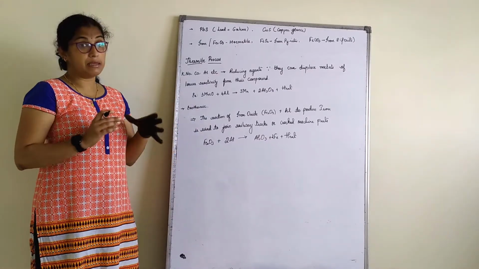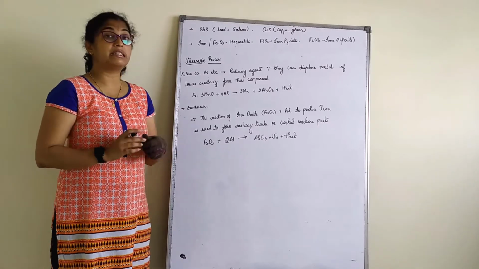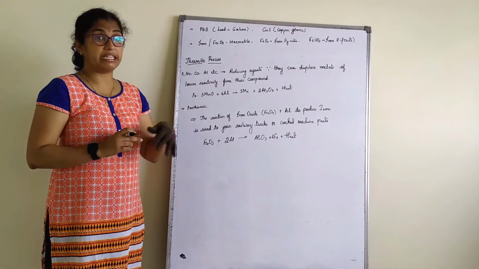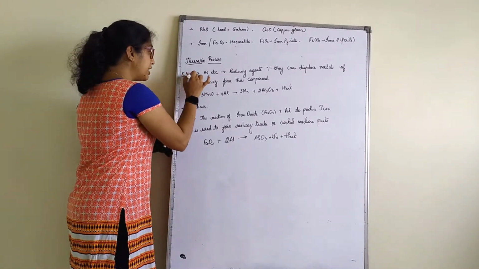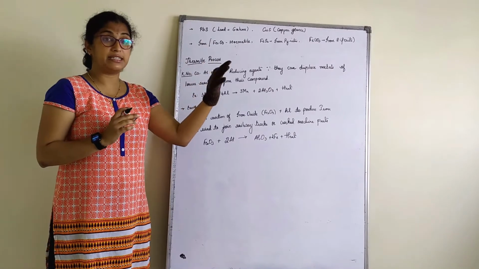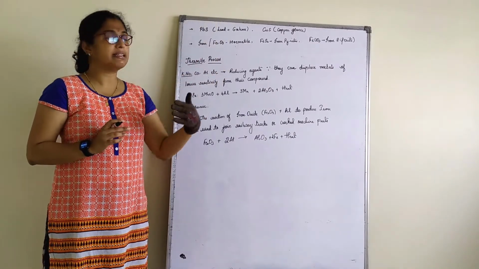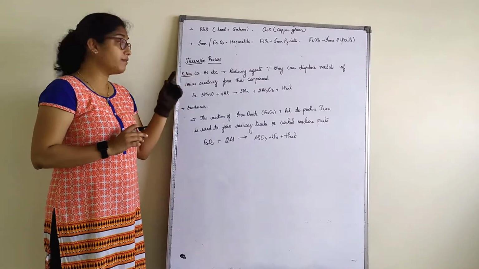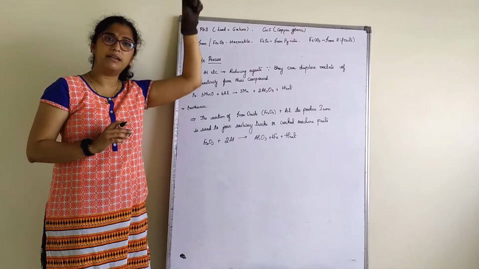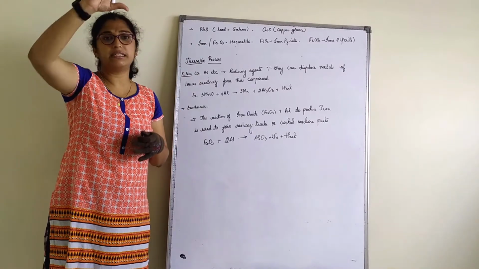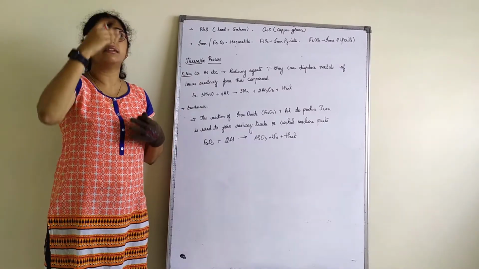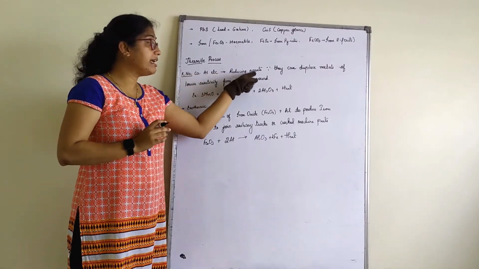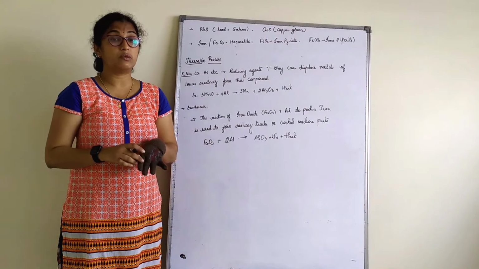Now next, an important process is called the thermite process. What is this? Metals of the high reactivity series: we know that potassium and sodium are high reactivity series, but as we come slightly down, we can also consider calcium and aluminium in this. They are also used as a reducing agent.